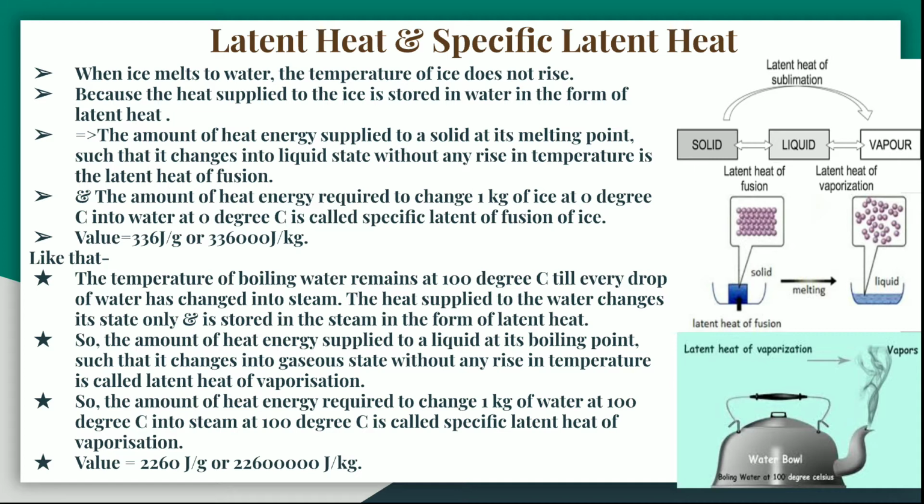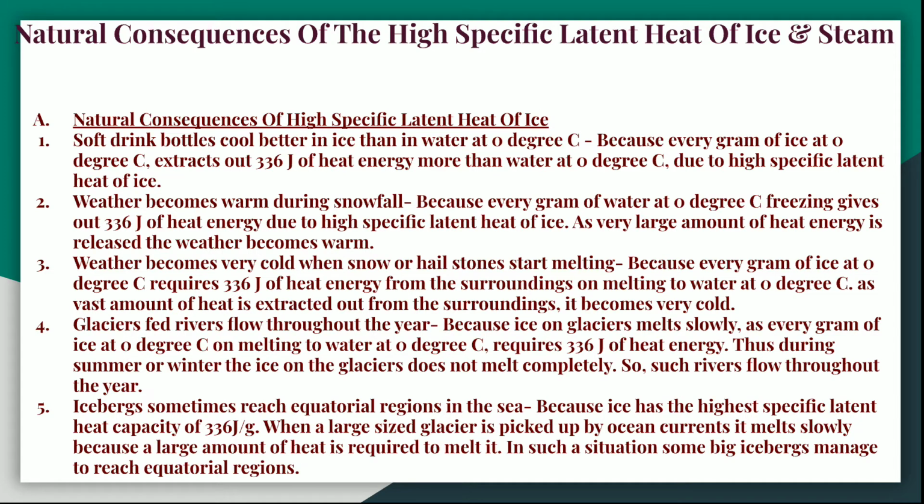So this is the specific latent heat value.